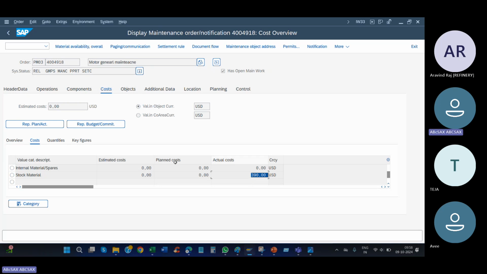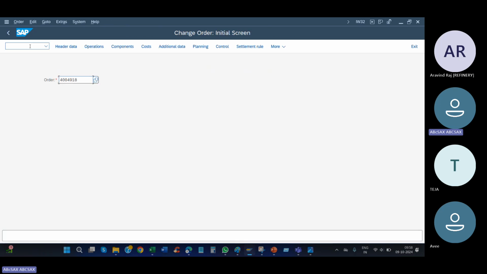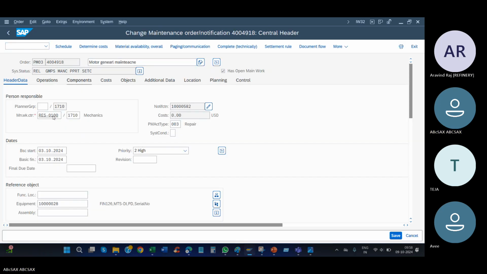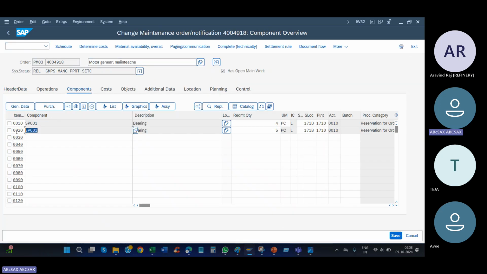Okay, I don't have time now, so go to the order. Now we are going to see the non-stock flow. Use the same material. Come here, give the non-stock item category. Give some quantity, 10. Give the plant, give the storage location.